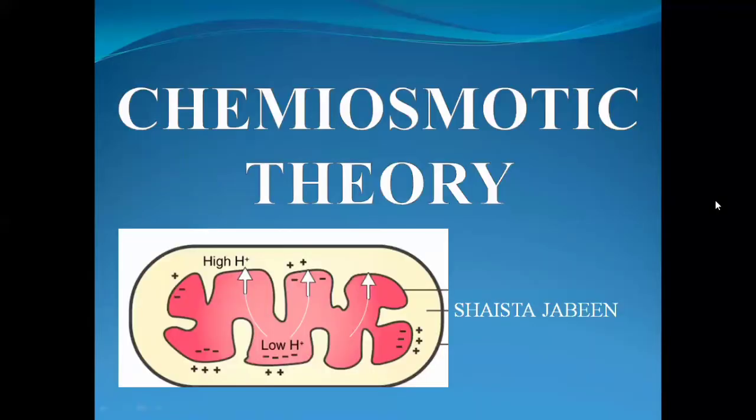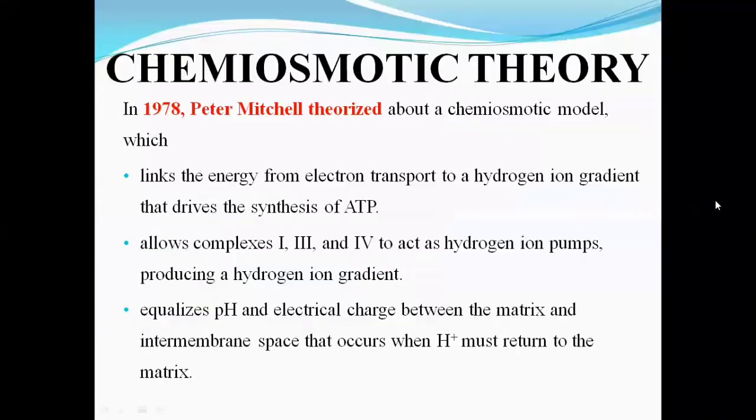In this lecture, you are going to learn about the chemiosmotic theory. The chemiosmotic theory was discovered in 1978 by the scientist Peter Mitchell. So what is the purpose of this chemiosmotic theory? It equalizes the pH and electrical charge between the matrix and the intermembrane space.